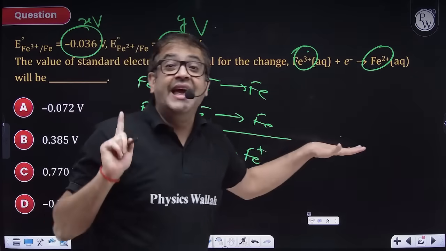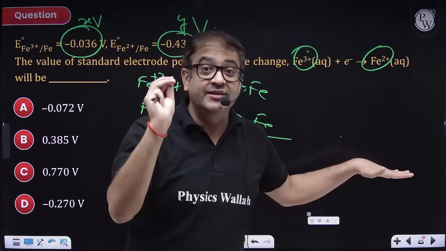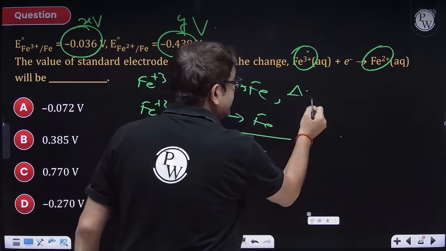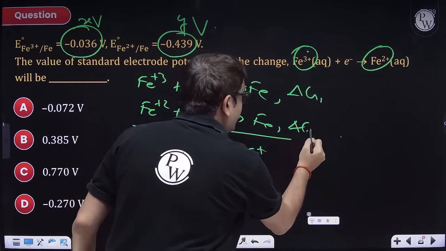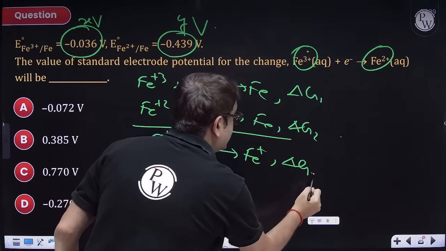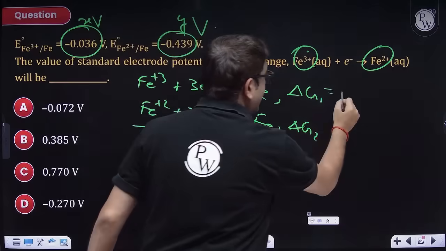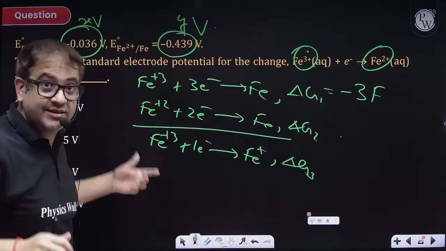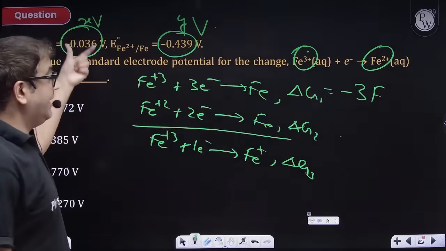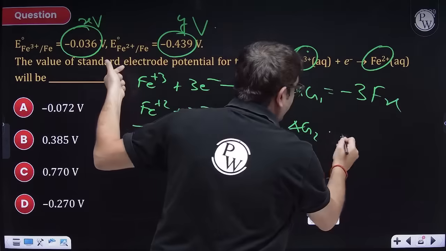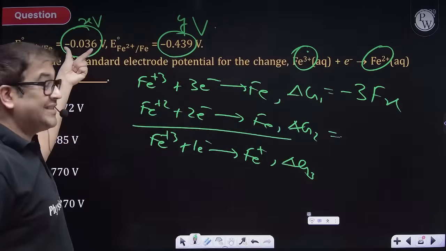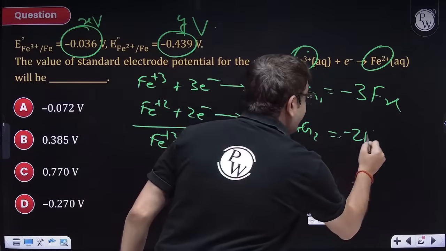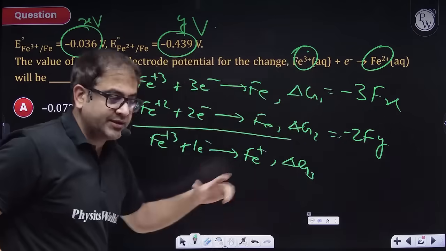E naught is not amount dependent, so it can't be added and subtracted, but what can be, being extensive? Delta G. So delta G1, delta G2 and delta G3. What is delta G1 for this one, sir? Minus nFE. n is 3, F is Faraday's constant, which is the charge on 1 mole of electrons, and E, whatever the value is, you put that value of X with sign. Remember, with sign, not without sign, the actual value. This will be minus 2FY, and then you can obviously solve for this.